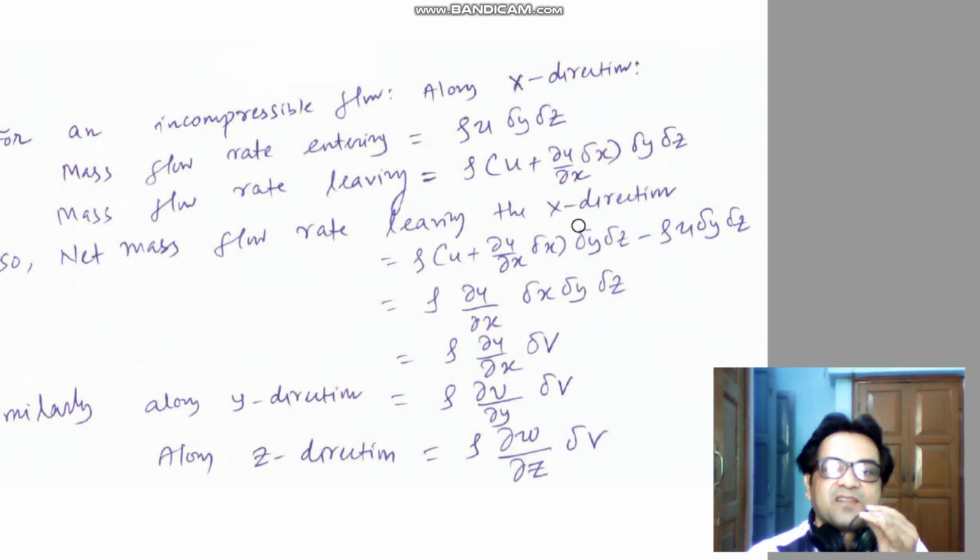So what is the net mass flow rate leaving in the x direction? Mass flow rate leaving minus mass flow rate entering. You will get this expression, and delta x delta y delta z is nothing but the volume of the fluid element, delta v. Similarly, along the y direction, the net mass flow rate leaving will be equal to rho del v by del y into delta v. Similarly, along the z direction, the net mass flow rate leaving the fluid element is equal to rho del w by del z into delta v. u, v and w are the components of the velocity along the x, y and z directions respectively.